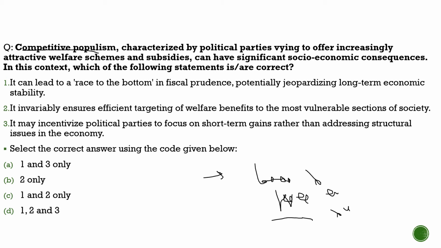So they are not going to end these schemes, but they will try to get the attention of voters by telling them that we are going to give you an extra 6,000 in your account or an extra 8,000 in your account. They believe in this revdi culture. They believe in these populistic schemes rather than any development, rather than promising them infrastructural development or educational development. They would talk about the freebies given to the people. So this is all the concept related to it. This is what competitive populism is about.